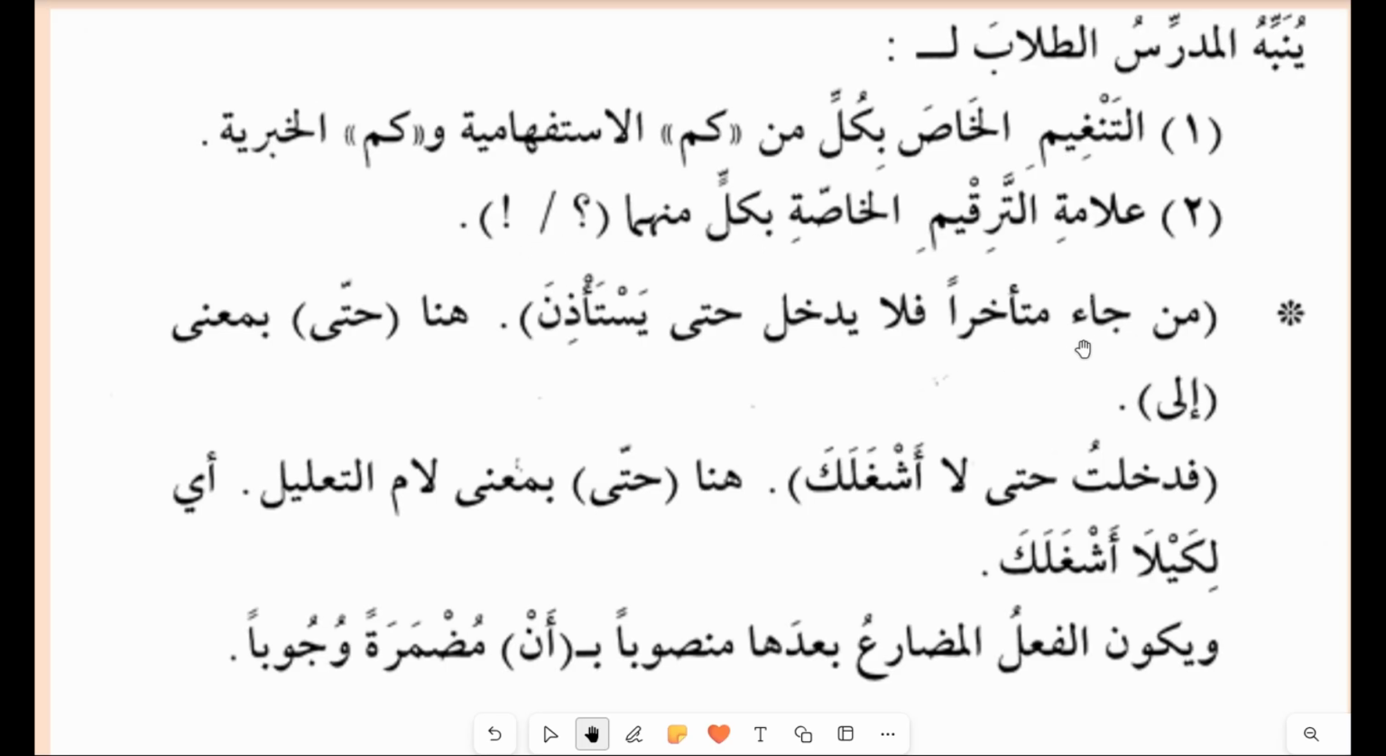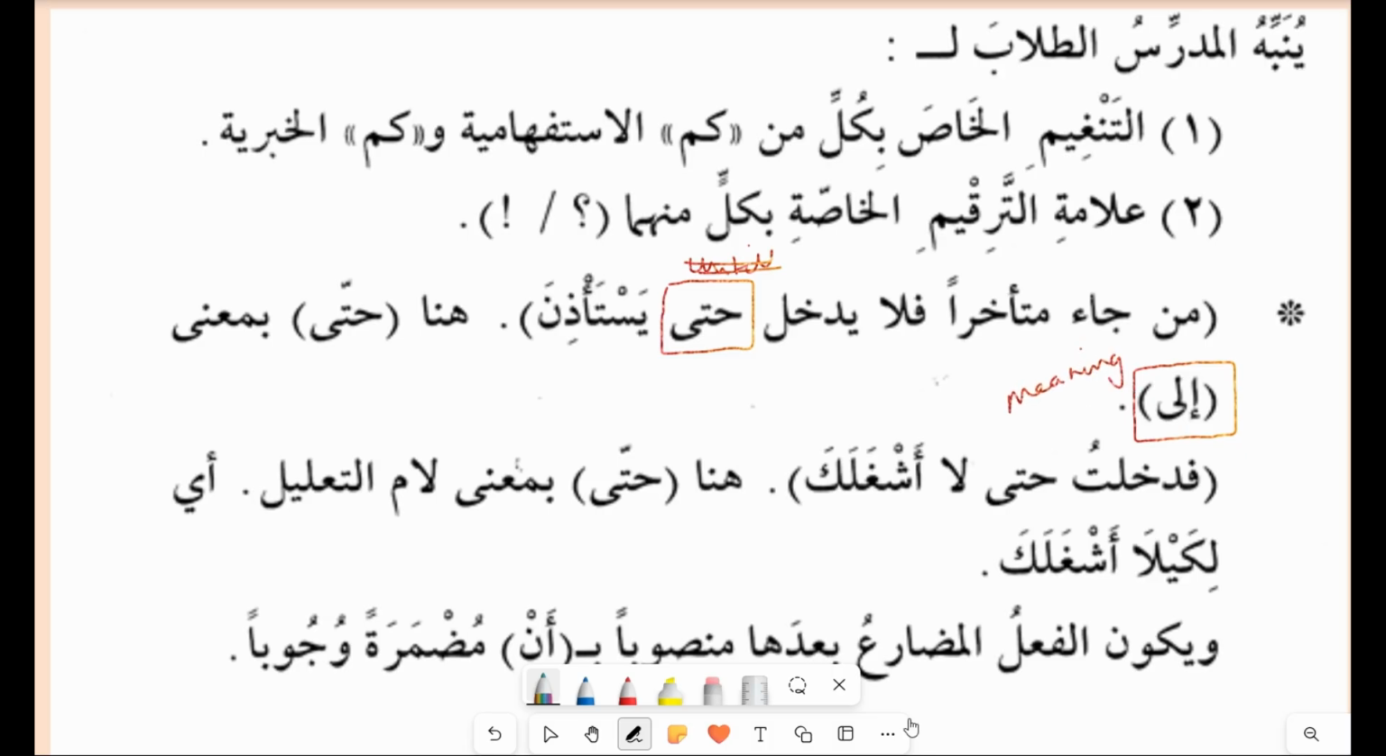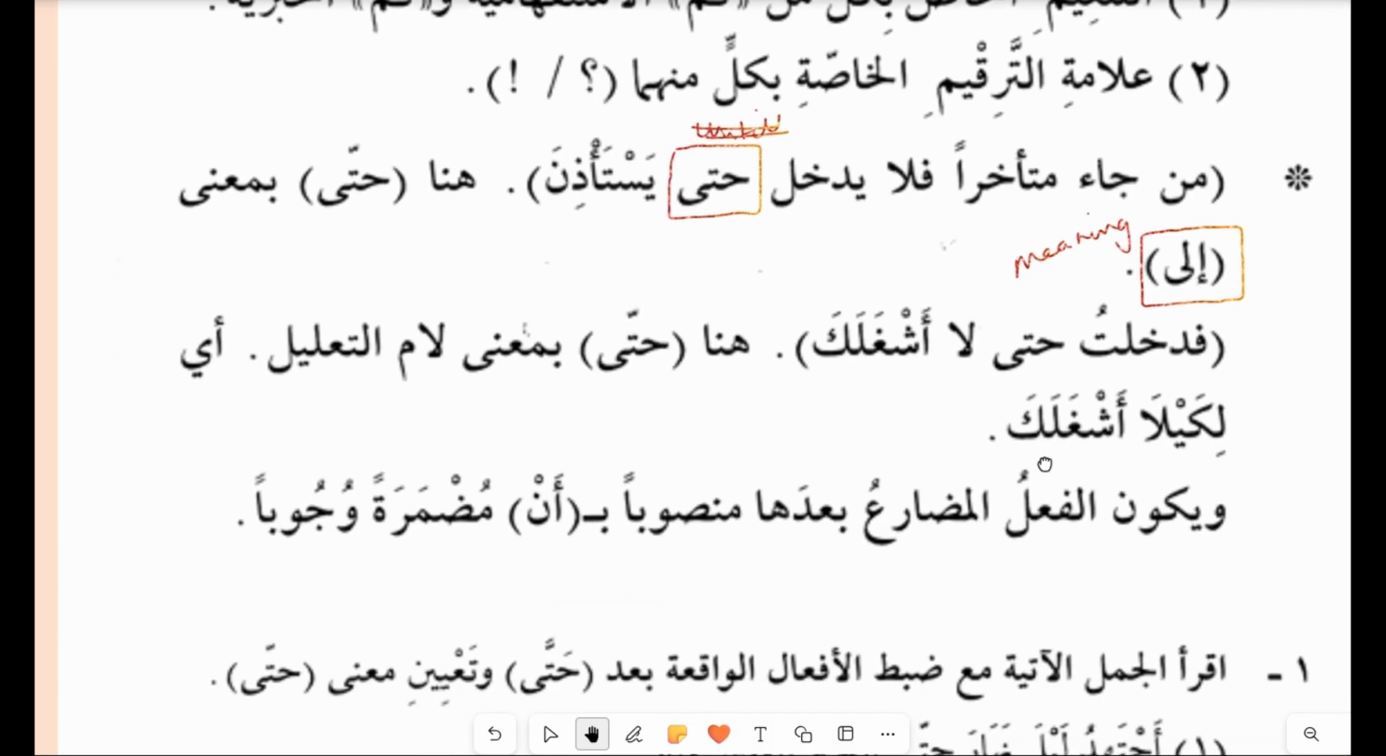Then من جاء متأخرا فلا يدخل حتى يستأذن. Now we will learn another important tool here, which comes as hatta, and this is actually not hatta with the meaning of until. Here it has several meanings. هنا حتى بمعنى إلى. So you need to keep in mind here that حرف حتى is coming with the meaning of إلى.